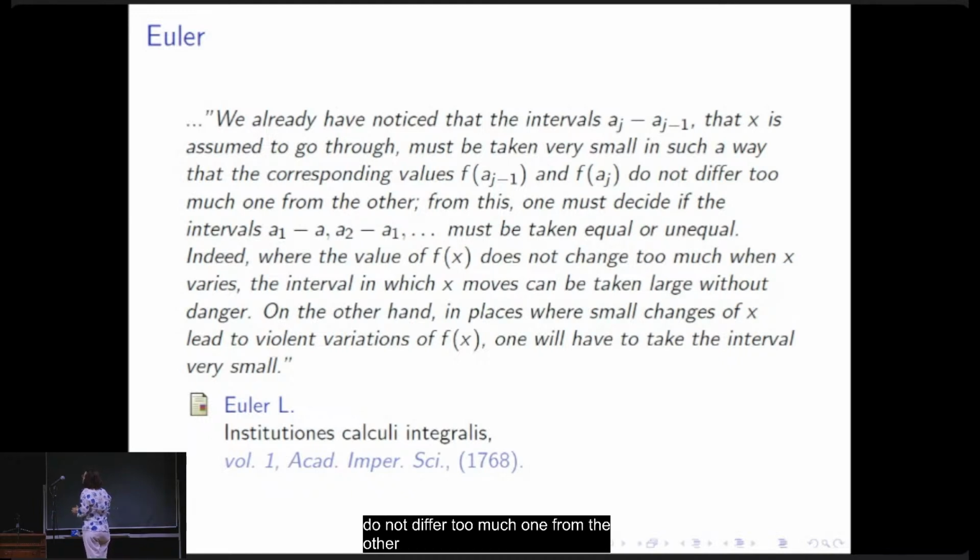From this, one must decide if the intervals must be taken equal or unequal. Indeed, where the value of f(x) does not change too much when x varies, the interval in which x moves can be taken larger without danger. On the other hand, in places where small changes of x lead to violent variation of f(x), one will have to take the interval very small.